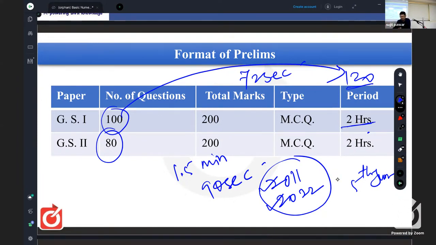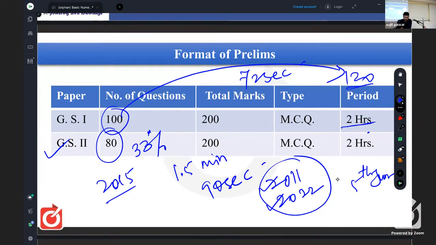The second paper only, because marks from the second paper were also taken for the merit list in the first 4 years, 2011, 12, 13 and 14. From 2015 onwards, this second paper is made qualifying. So what do you mean by qualifying? At least 33% marks you should get in that second paper. Then and only then will your first paper be checked. One may think that at least 33% marks we have to get. Actually it works as a slow poison, because we don't know from which questions we are getting marks, right?